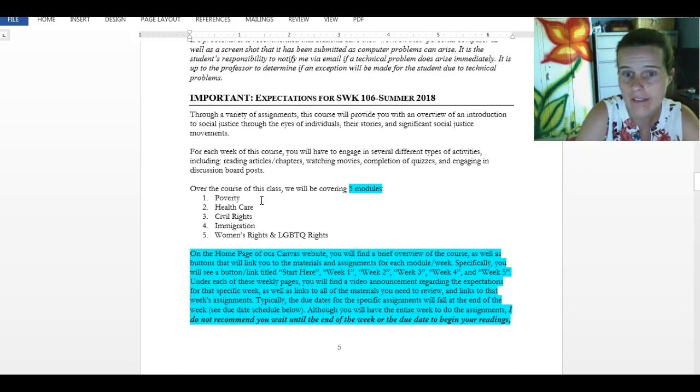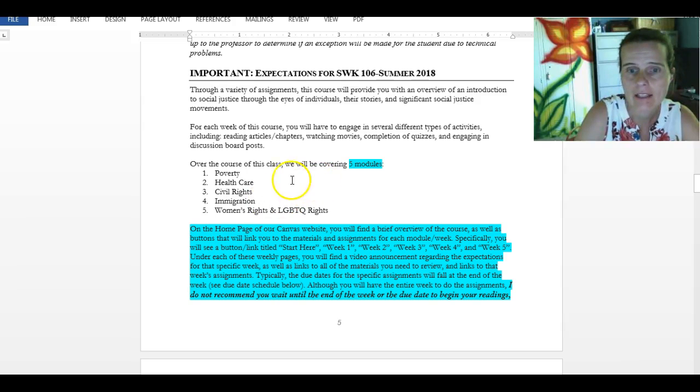This class is, again, a 5-week course, and I have broken it down into 5 different modules. During week 1, the module we will cover is poverty. During week 2, we will cover healthcare. During week 3, we will cover the civil rights movement. During week 4, we'll cover immigration. And then during week 5, we will cover women's rights and LGBTQ rights. So those are the 5 modules that we will cover.